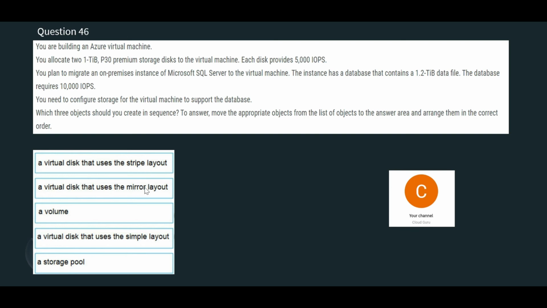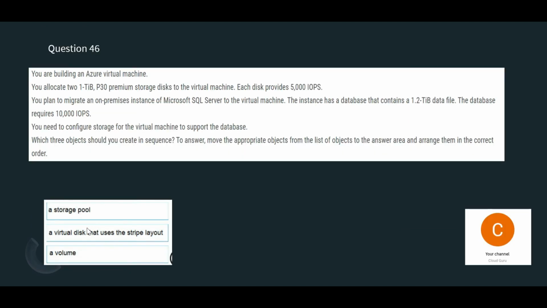Since mirror layout and simple layout are out of the question, and we have to choose 3, we already got our 3 answers. But let's check the sequence. First you need to create a storage pool. What is a storage pool? Something like S3, or on Azure, it can be Azure storage.